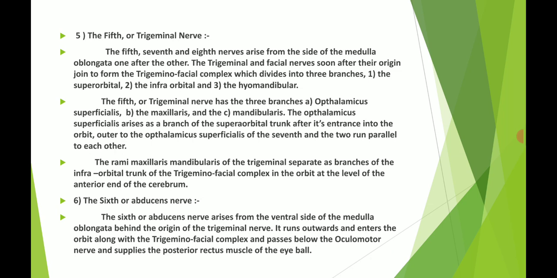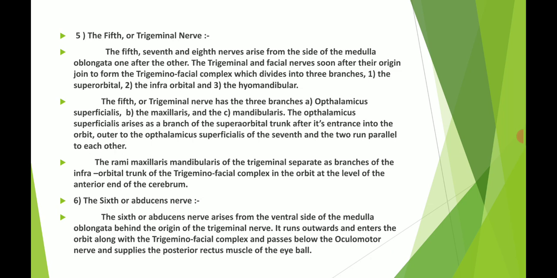Now the sixth one is the sixth or abducens nerve. The sixth or abducens nerve arises from the ventral side of the medulla oblongata behind the origin of the trigeminal nerve.